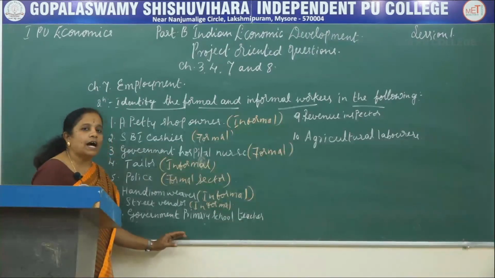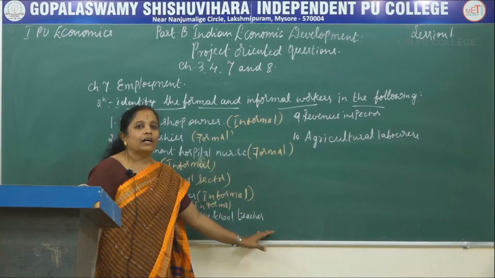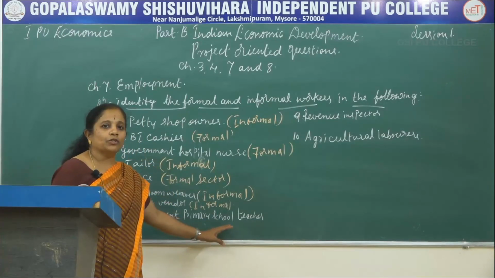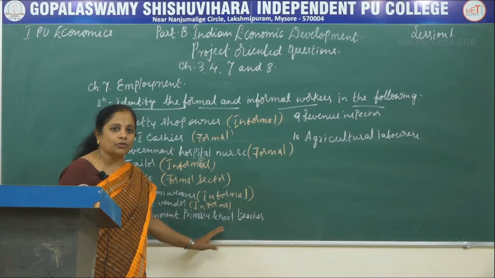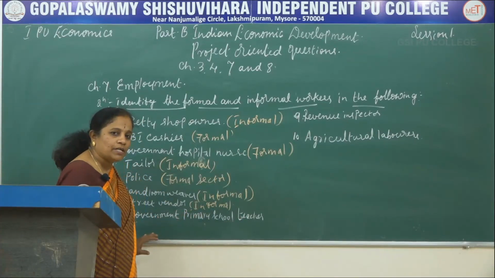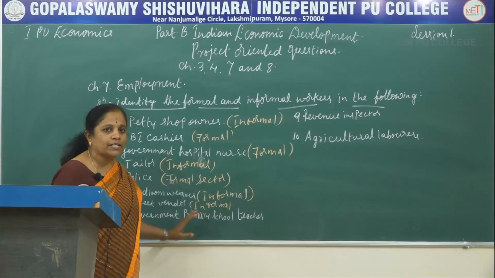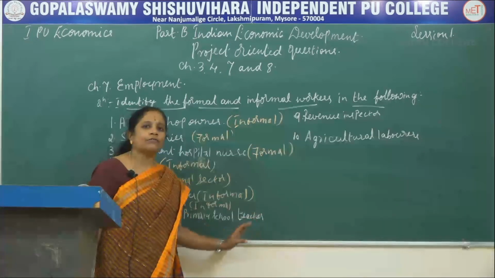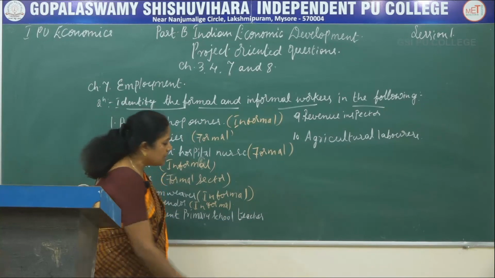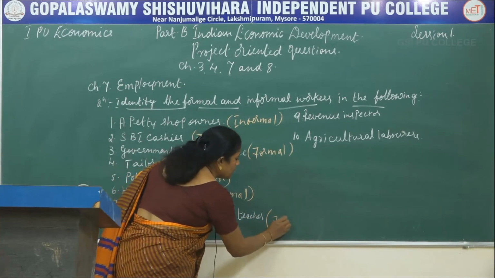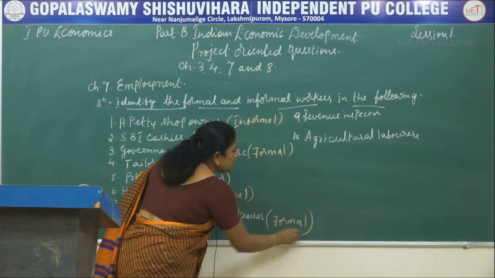The eighth one is government primary school teacher. The teacher may belong to the government primary school or government high school or to the PU college or to the degree colleges. By the name itself you can understand he belongs to the government sector. So whoever is working for the government sector is known as a formal sector employee. So any government job belongs to the formal sector.